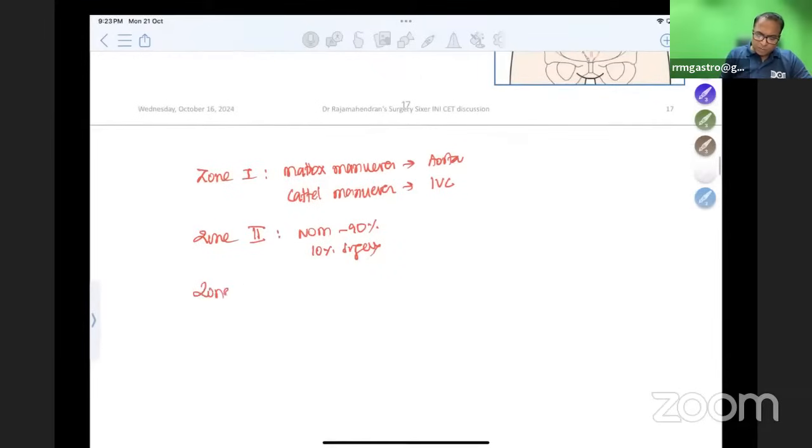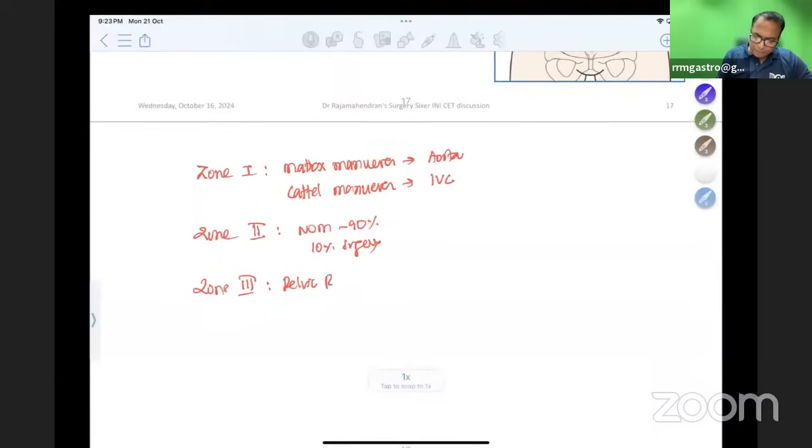Zone 3 should never be operated. Okay, please don't ever think of opening, because once you open, the hematoma will start bleeding. So just a pelvic binder is enough. Pelvic binder is enough for zone 3.